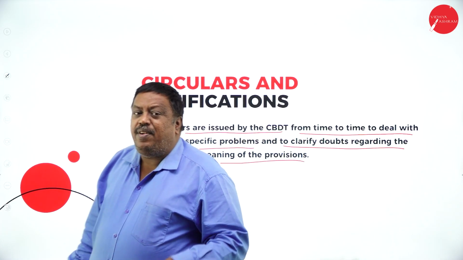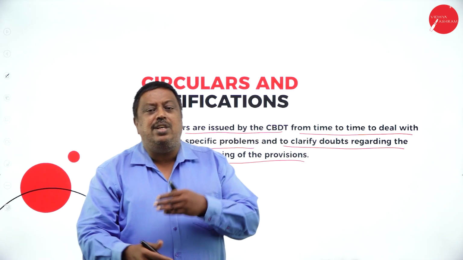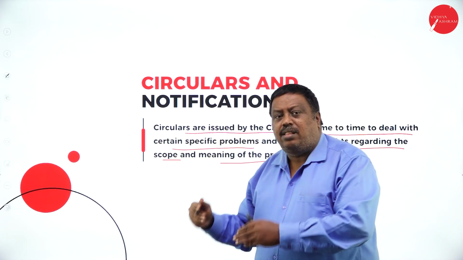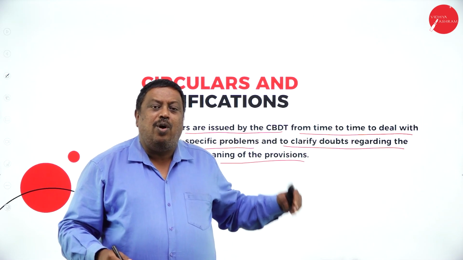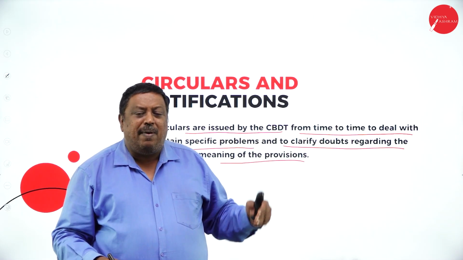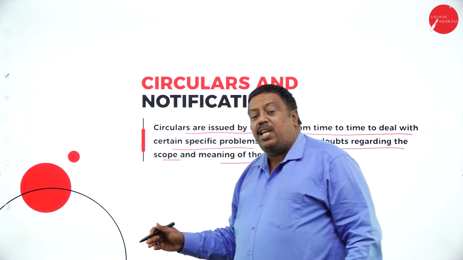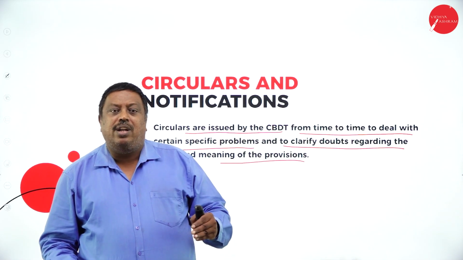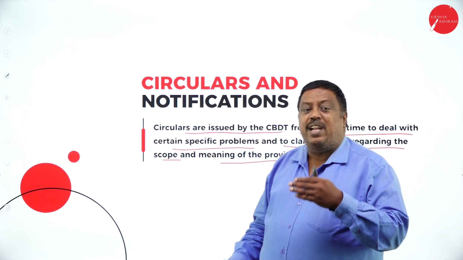Every time an amendment is made or changes are made, either an addition or deletion in the Income Tax Act 1961, the CBDT, the administrative department, will send circulars or notifications about the changes that have taken place in the Act in the present previous year or any financial year.